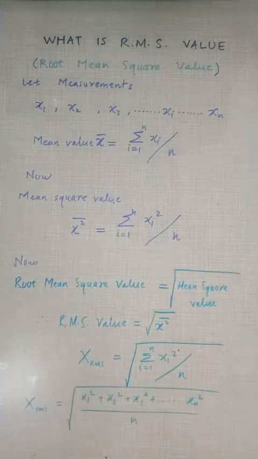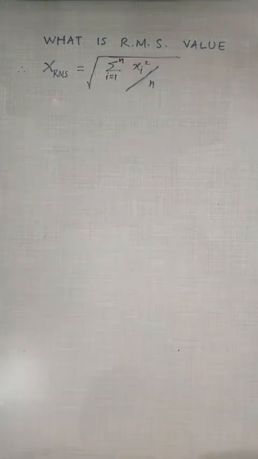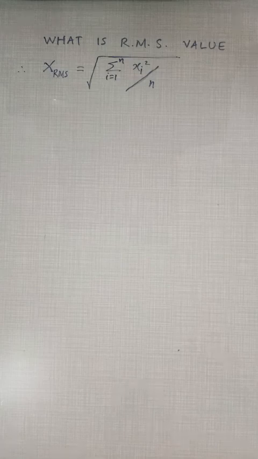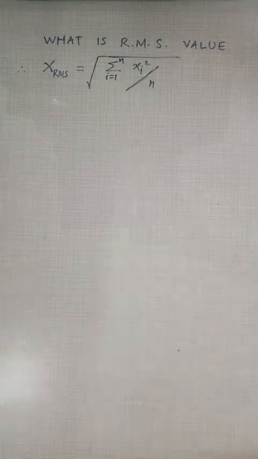On expansion, we can write it as square root of x1 square plus x2 square plus x3 square plus so on till xn square. So sum of all the squares divided by the number of measurements. So RMS value is equal to the square root of summation of xi square divided by n, that is the sum of squares of all the measurements divided by the number of measurements, and all these things are in a square root.